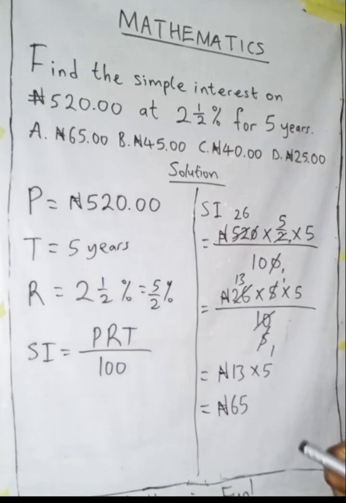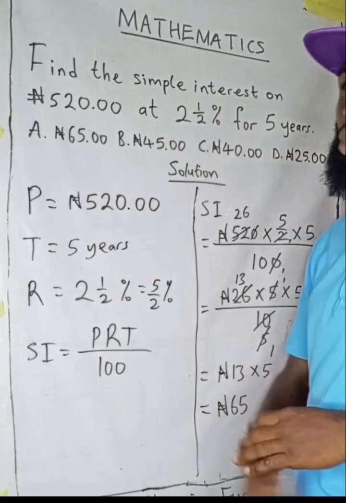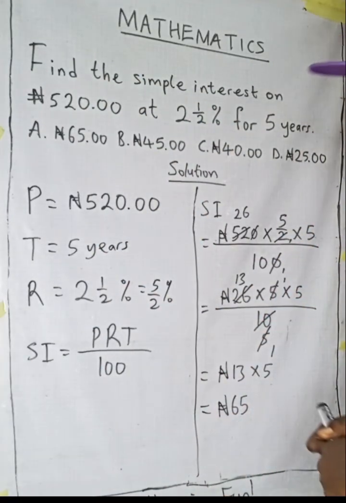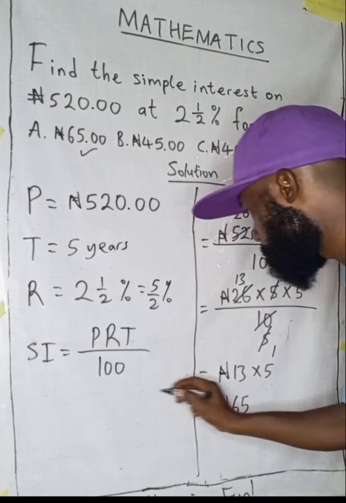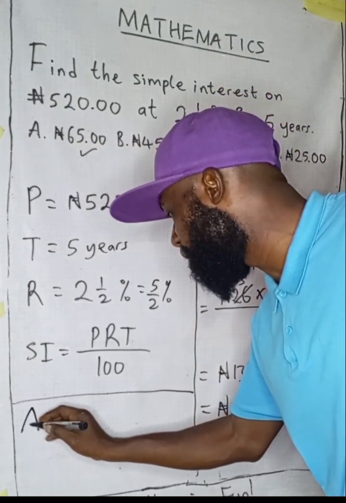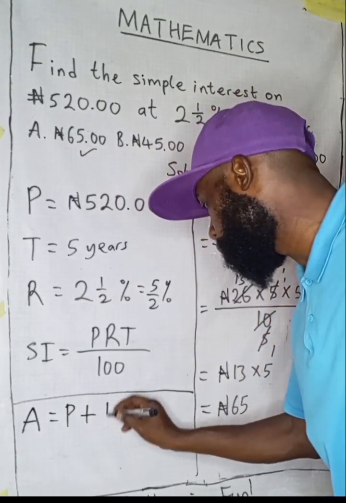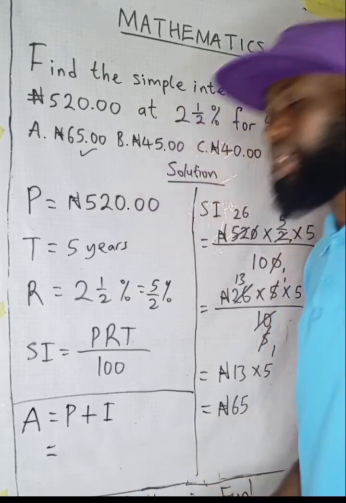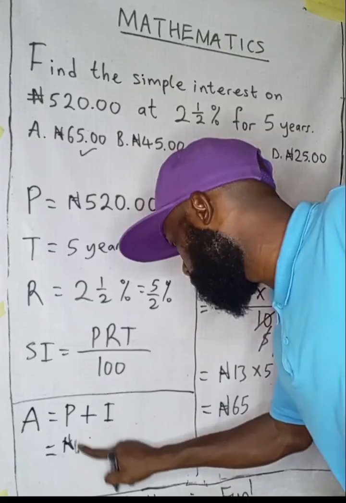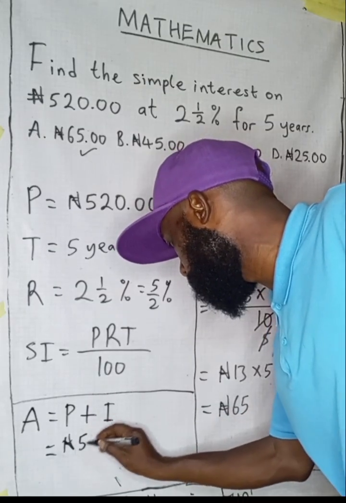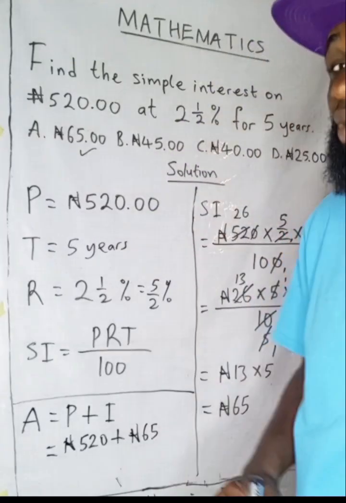So at the end of 5 years, he will just pay me 65 naira in addition to my 520 naira. So how much is he paying me in all? What's the amount? But let's check the amount that he will pay me at the end of 5 years. He will pay me my principal plus interest. So he's paying me a total amount of money after 5 years of 520 naira plus 65 naira. Remember that was 45 years ago.